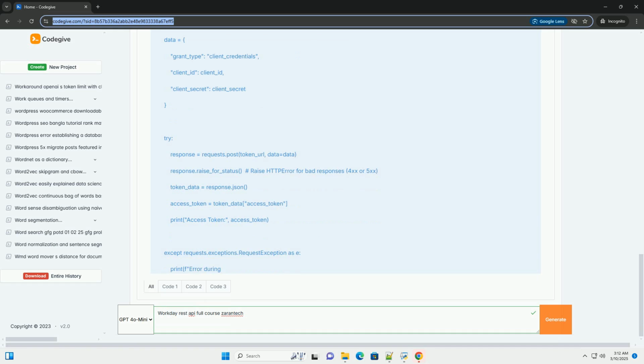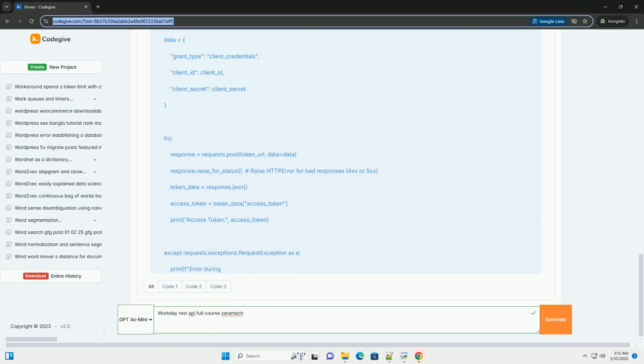HTTP methods. Get, retrieve, post, create, put, update, patch, partially update, delete. Request headers. Metadata sent with the request, example content type, authorization. Request body. Data sent with post, put, and patch requests, typically in JSON or XML.